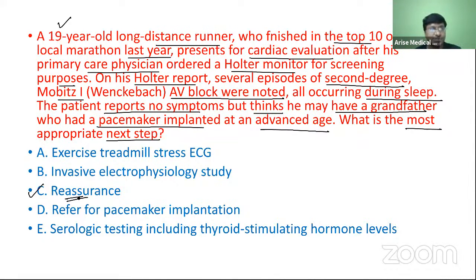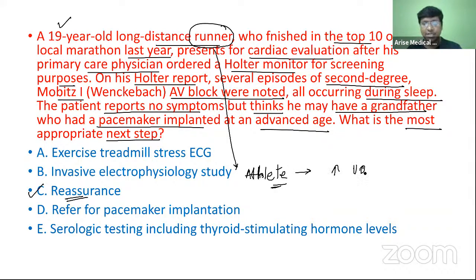Why? Because he's a long-standing runner. That means he is an athlete. Now, in athletes, remember, there will be increased vagal tone.